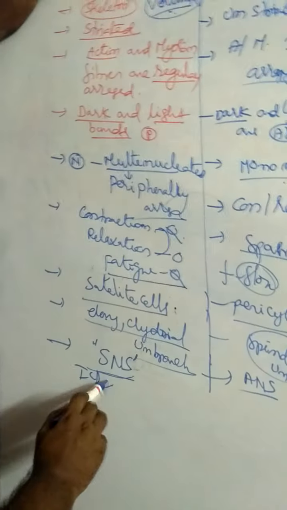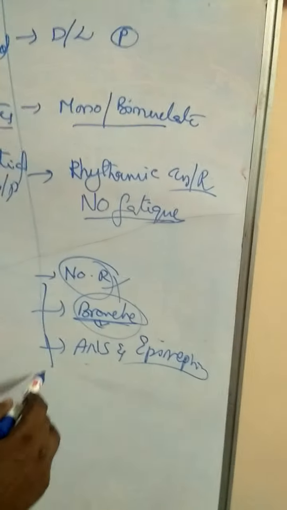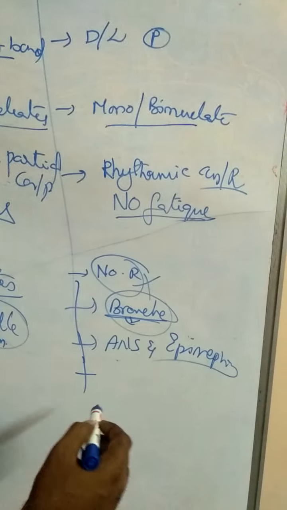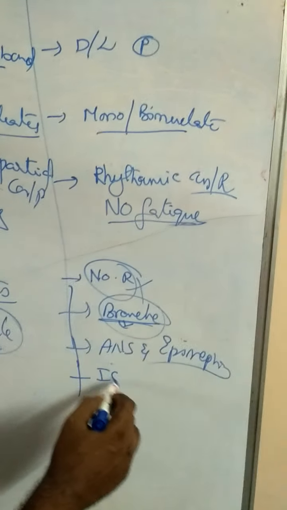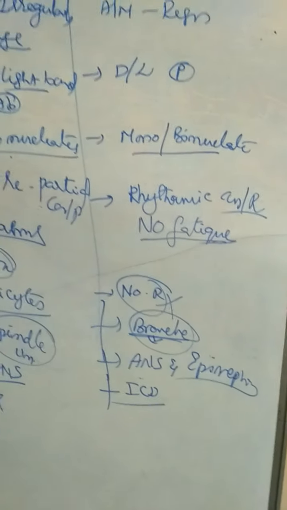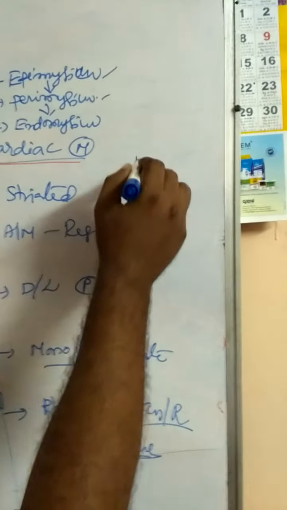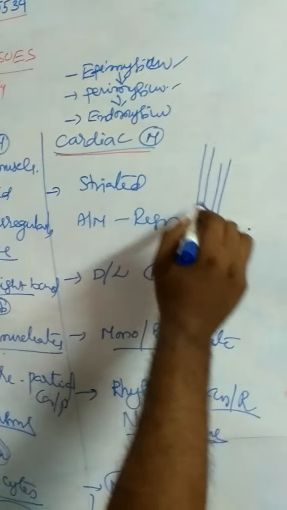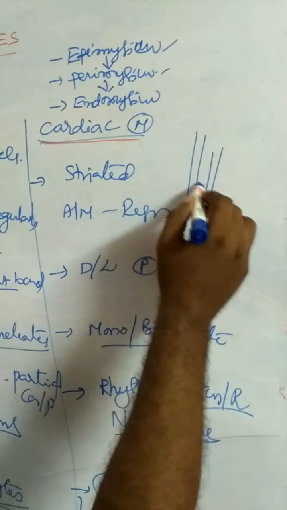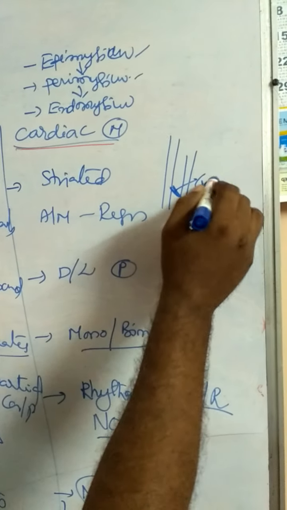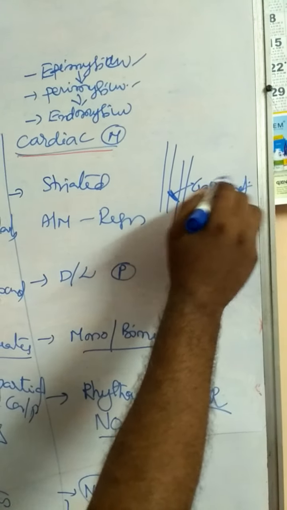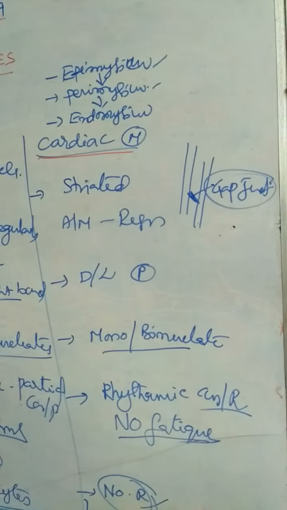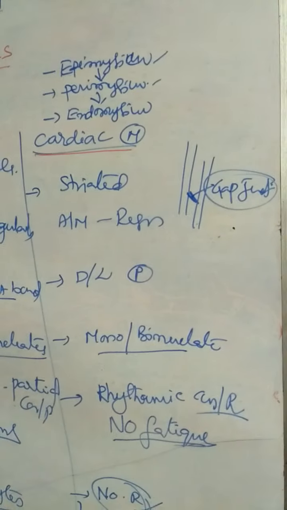In skeletal muscles, intercalated discs are absent. In smooth muscles also absent. Intercalated discs are present in cardiac muscles. Two cardiac muscle cells are connected by gap junctions, or communication junctions, or electrical synapses.